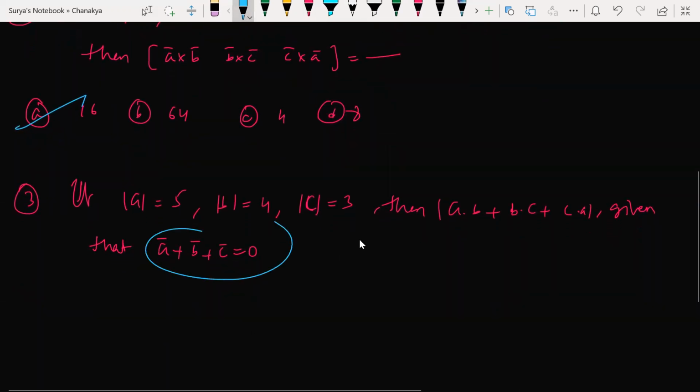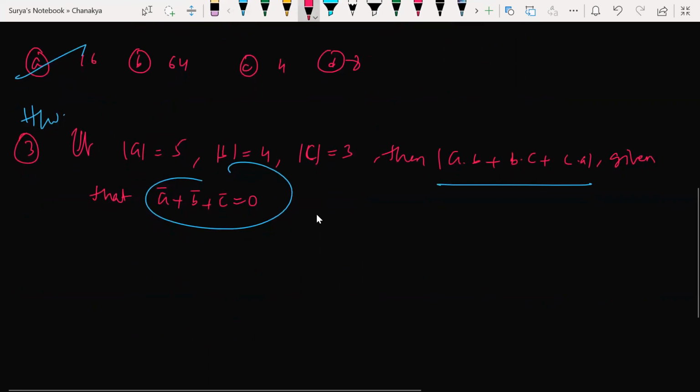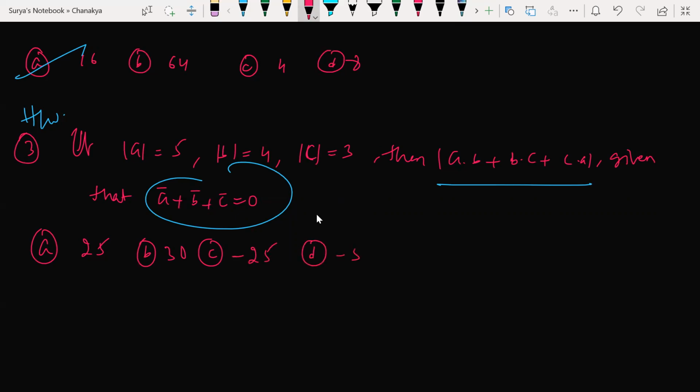This is 0 given, then we need to find this. How can I find it? Very simple, guys. This is also homework. We have solved this type of question already. This is also a 2000 JEE question. Option A 25, option B 30, option C minus 25, option D minus 50.